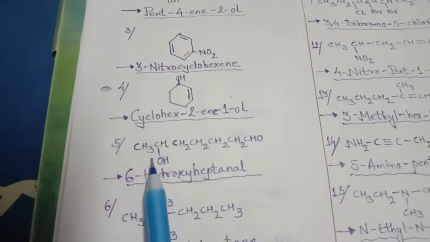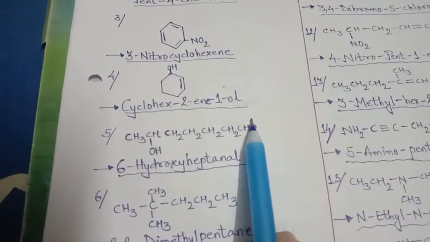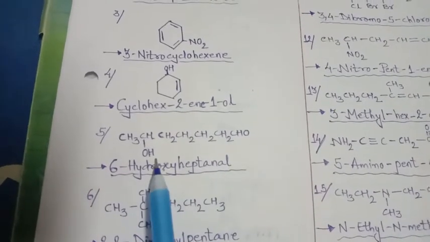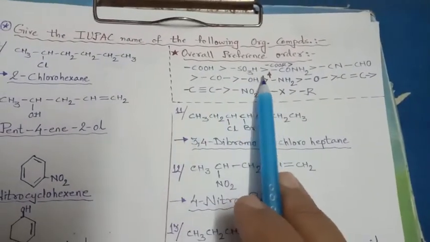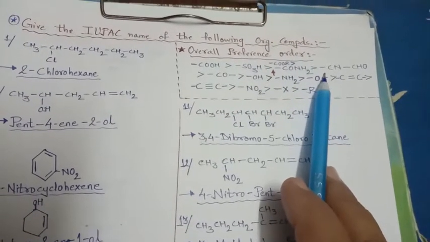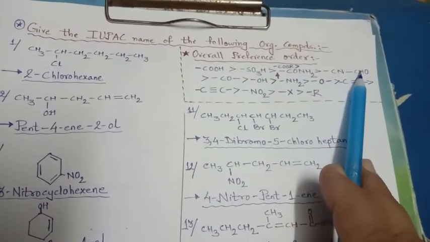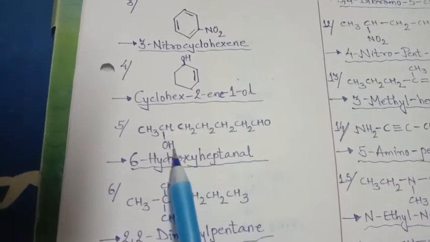One more is CH3, CH, CH2, CH2, CH2, CH2, CHO and here OH. See, again two functional groups, aldehyde and alcohol. So now which one is the main and which one is the substituent? This you have to read again and again, so you will easily be able to give the names, right? So CHO and then OH. CHO will be the main group and OH will be the substituent.